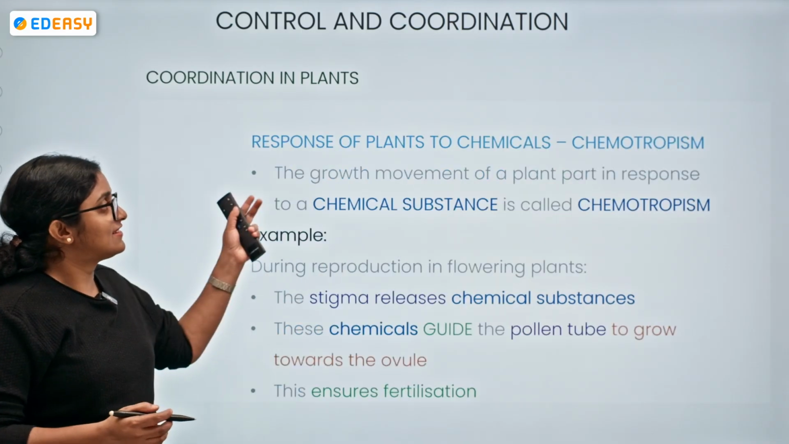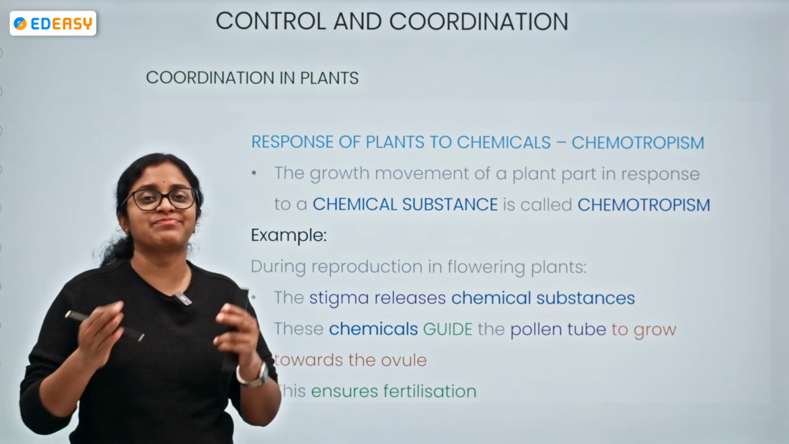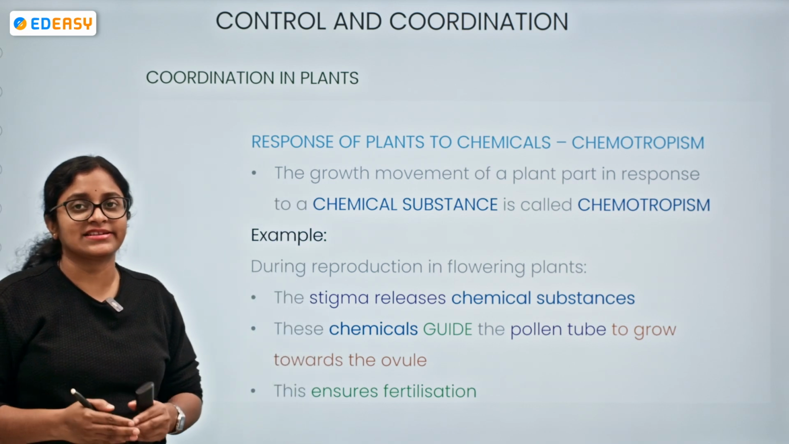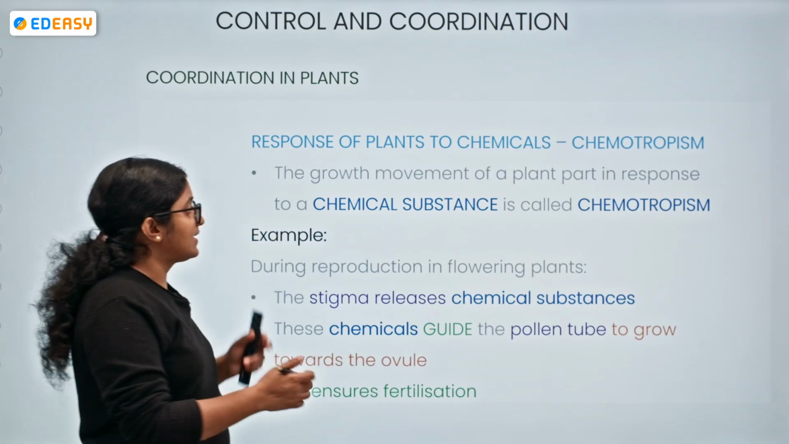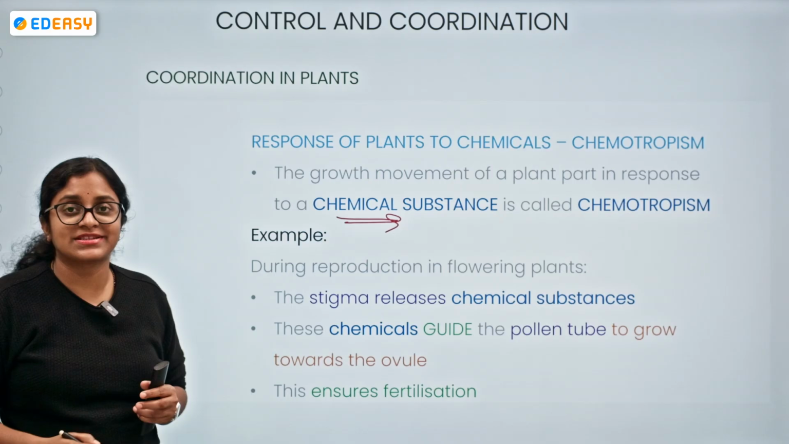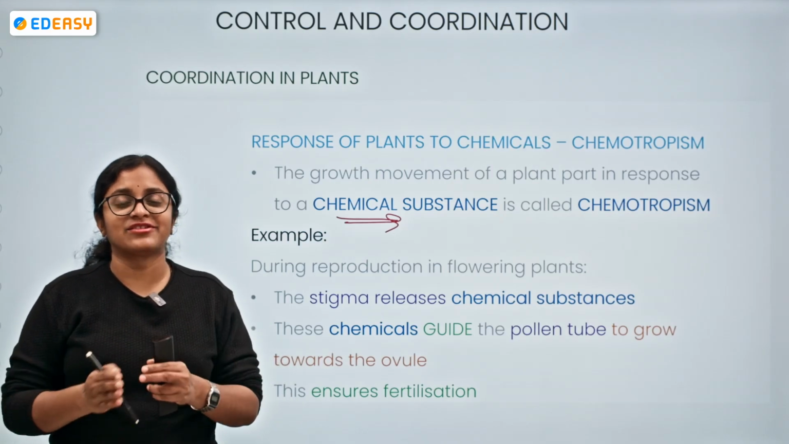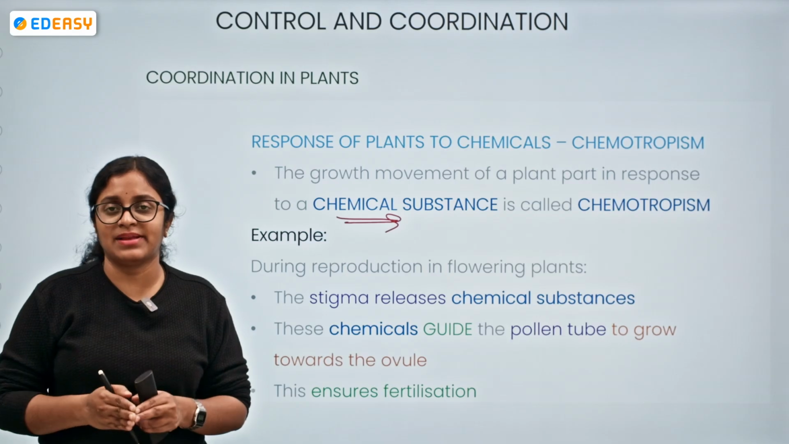Now moving on. Chemotropism is where plants show responses towards chemicals. The growth movement of a plant in response to a chemical substance is called chemotropism. Where can we find it? We can find it in the reproduction of flowering plants.